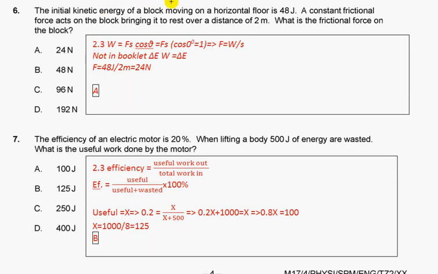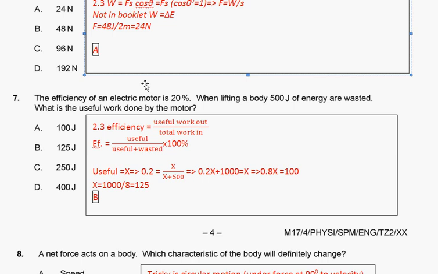Question 6. The initial energy of a block moving on a horizontal floor is 48 joules. A constant frictional force acts on the block, bringing it to rest over a distance of 2 meters. What is the frictional force on the block? Section 2.3, work equals F s cosine theta. Here theta is 0, so work equals F s. We rearrange this formula: F equals work over distance. Not in the booklet, we have the relation that work done equals energy change, so we substitute the energy change, 48 divided by 2 is 24. So answer A, choice A.